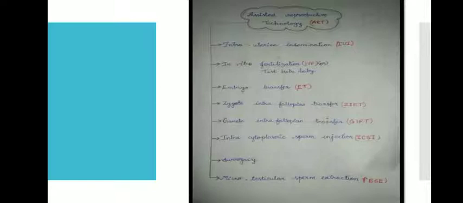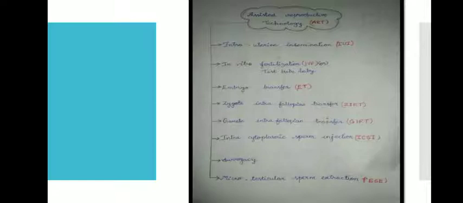How do we avoid the infertility condition? We use assisted reproductive technology, ART. So what is ART? It means a collection of procedures which include the handling of gametes and embryos outside the body.